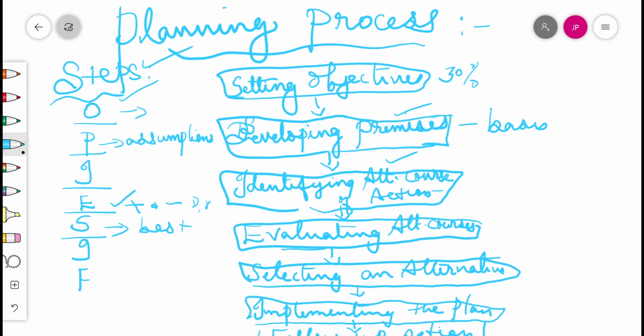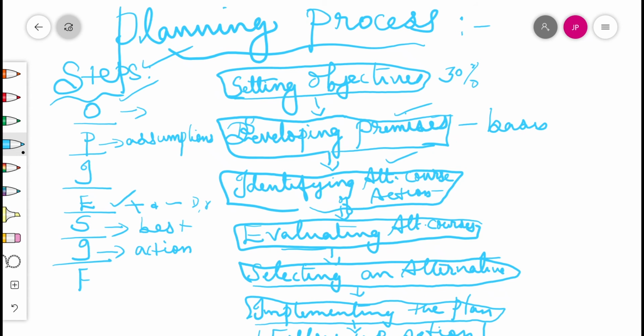Then the sixth step is to implement the plan. That is, under this step, the best selected plan is put into action. The plans are communicated by managers to all the employees very clearly to motivate them and hence to derive their support. They are made to understand the scope and benefits of various plans. For example, if a plan has been made for increasing production, more labor would be hired and more machinery would be purchased that would straightaway benefit the workforce too.